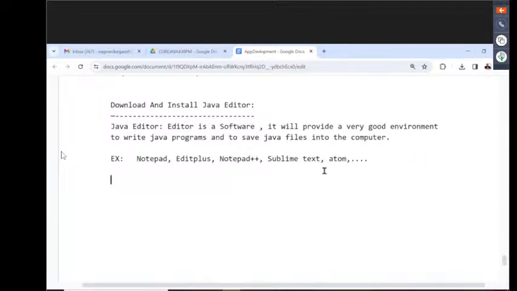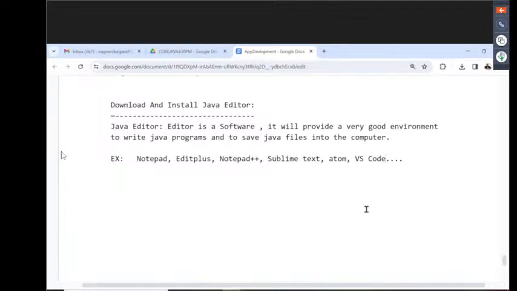Of course, a few more well-known things I want to write here. VS Code is also an editor, and there also we are able to write the program. But VS Code gives some extra behavior also. We can compile the programs automatically and run the programs automatically, so it is providing that environment. VS Code is more than an editor and less than an IDE. Understand it now.